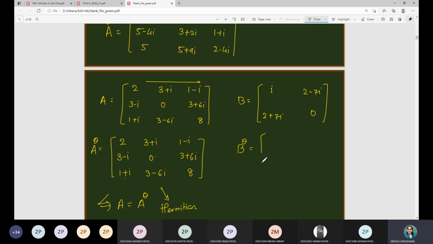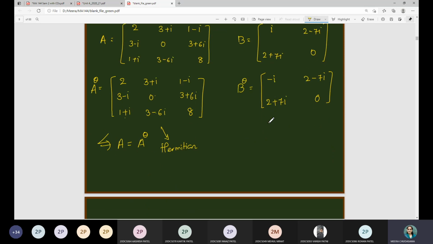Right? Let us check for B. Conjugate of i is minus i. 2 minus 7i conjugate is 2 plus 7i. Conjugate of 2 plus 7i is 2 minus 7i, and 0 will remain the same. You can say that i is not equal to minus i, therefore they are not equal, therefore B is not a Hermitian matrix.